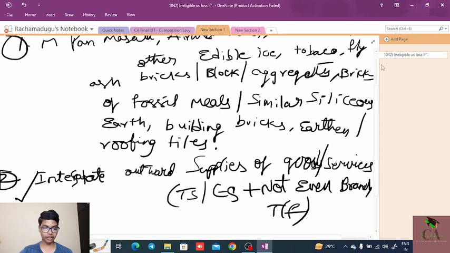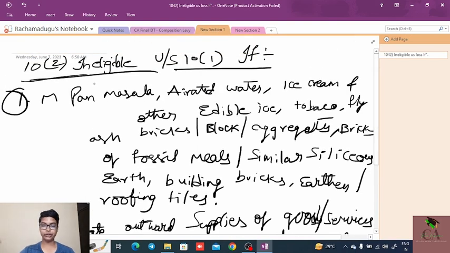Section 10(2) states the ineligible persons under section 10 subsection 1. Section 10 subsection 1 tells about the eligible persons to take the composition scheme, and 10 subsection 2 states who is ineligible to take the composition scheme under section 10 subsection 1 if the following conditions are met.